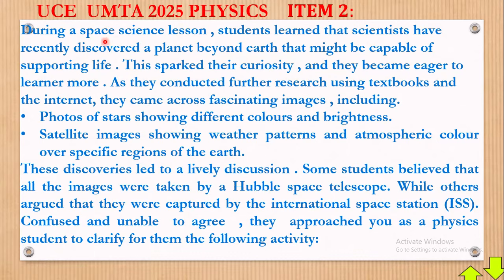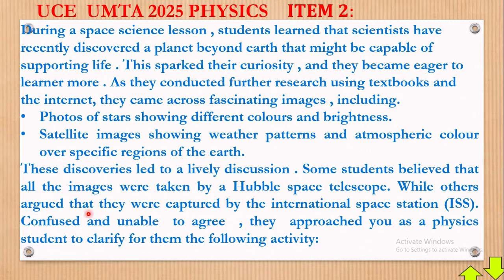So the scenario: during a space science lesson, students learned that scientists have recently discovered a planet beyond the Earth that might be capable of supporting life. Anyway, a few of the planets support life, and that's the only planet, Earth. This sparked their curiosity, and they became eager to learn more. As they conducted further research using textbooks and the internet, they came across fascinating images, including photos of stars showing different colors and brightness, and satellite images showing weather patterns and atmospheric color over specific regions of the Earth. These discoveries led to a lively discussion.